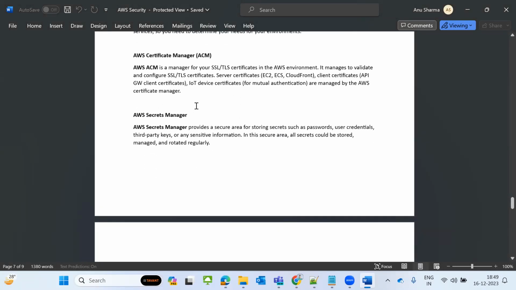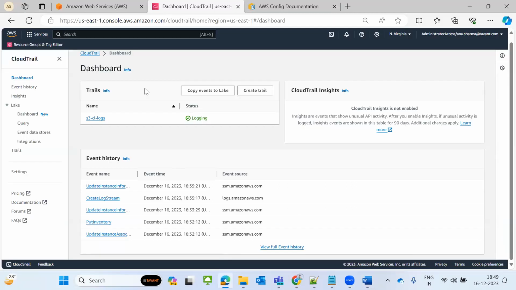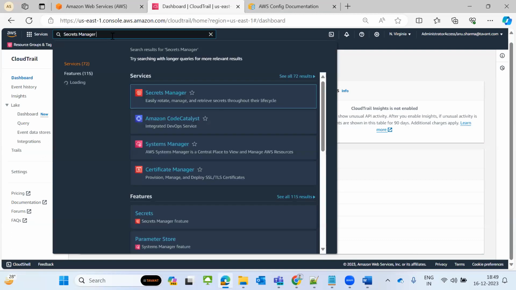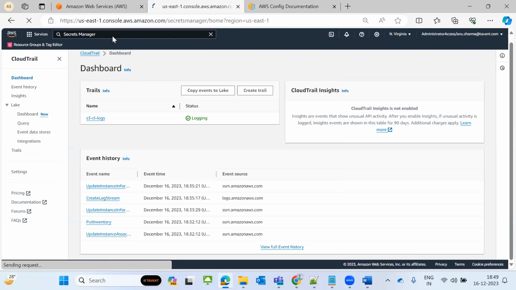And AWS Secrets Manager, for example, you are managing strong user ID passwords, your port numbers, your OAuth tokens, some secure third-party keys, any sensitive information. What you will do is create that in AWS Secrets Manager. I will show you how you can create it. In Secrets Manager, you create the secret and it will rotate automatically.